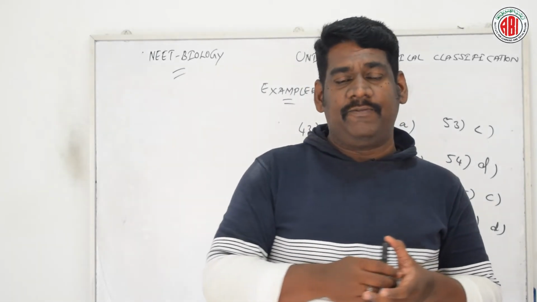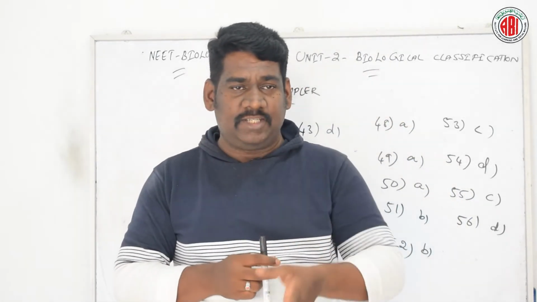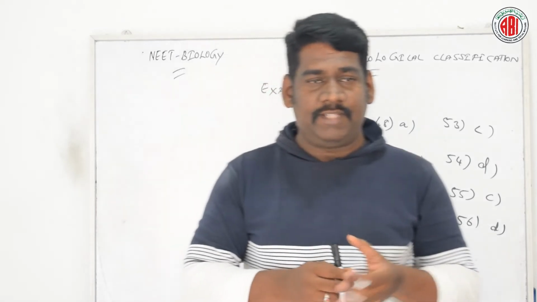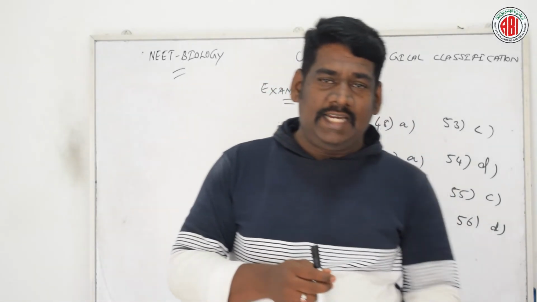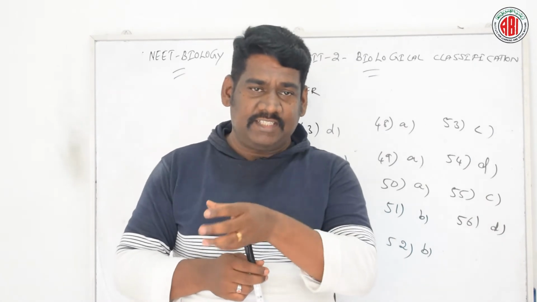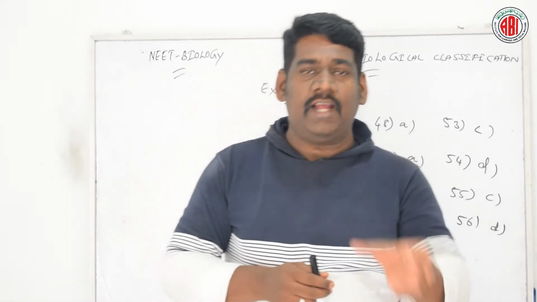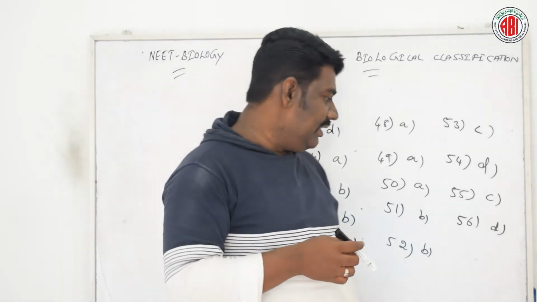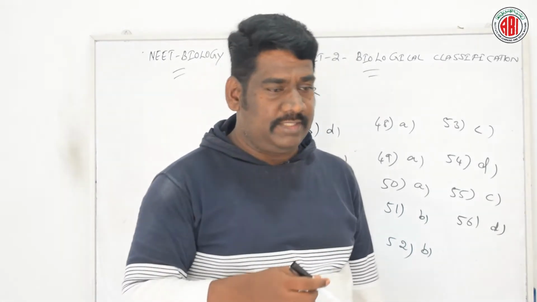It is the first phylogenetic system of classification which includes all the plants from algae to angiosperms arranged in an evolutionary sequence from simplicity to complexity. So the right answer for this question is option D. Now let us go for the next question.